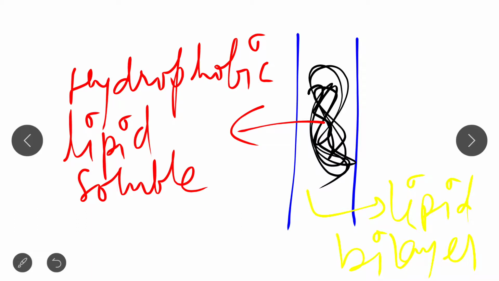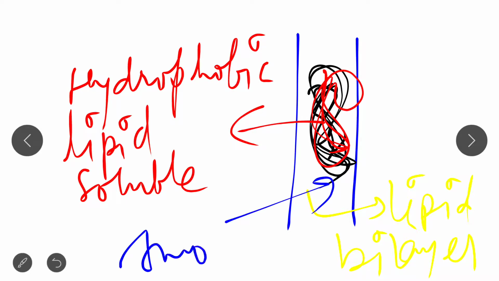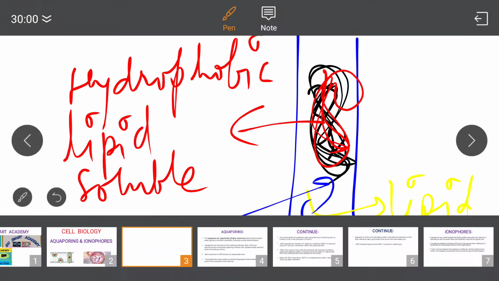So ionophores are soluble in the lipid bilayer, and when they dissolve there, they increase the permeability of specific inorganic ions, so that inorganic ions can easily be transported. Clear? So this is about the ionophore.